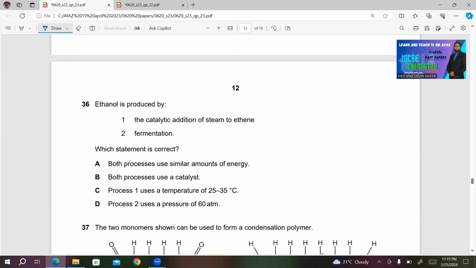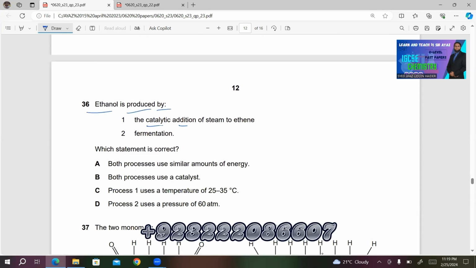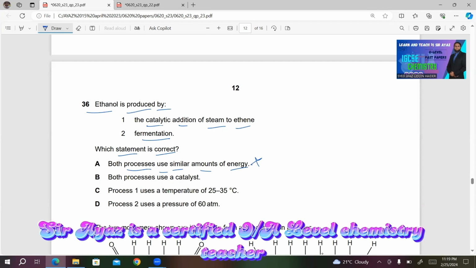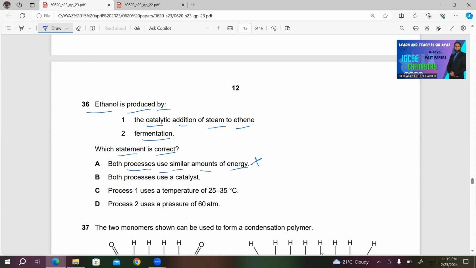Number 36. Ethanol is produced by number 1, the catalytic addition of steam to ethene, and number 2, fermentation. Which statement is correct? A, both processes use similar amounts of energy. This is wrong. In both processes, the amount of energy is different because in catalytic addition of steam, high temperature is needed. In fermentation, we don't need high temperature. Low temperature is enough, like between 18 to 28 degrees centigrade.